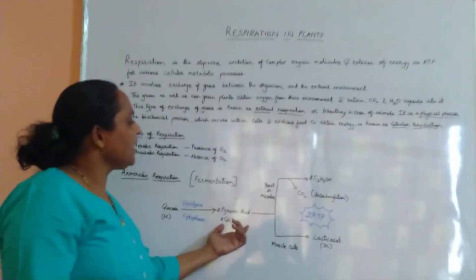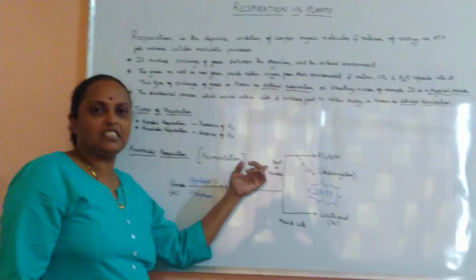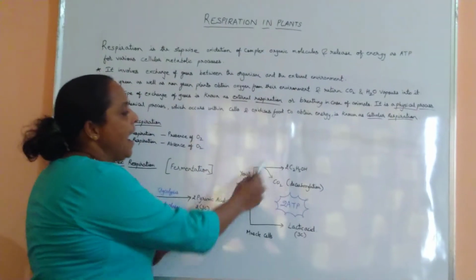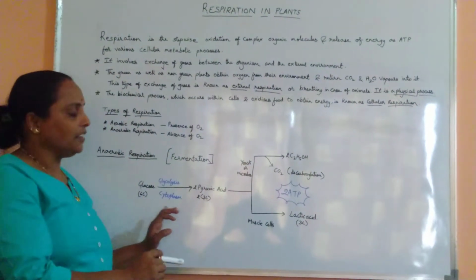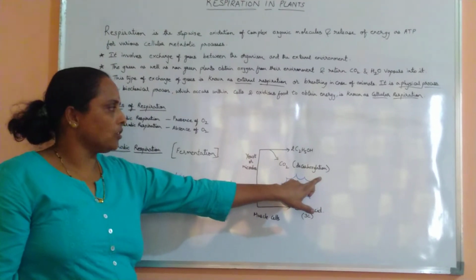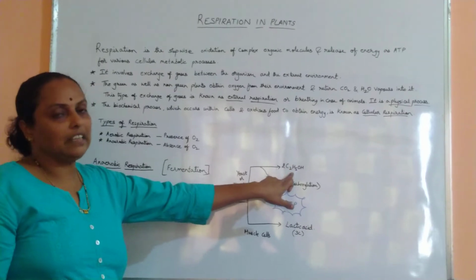Then pyruvic acid further, in microorganisms like yeast and fungi, there is a release of carbon dioxide and ethyl alcohol in that process. This release of carbon dioxide we call decarboxylation, and the alcohol we get is ethyl alcohol.